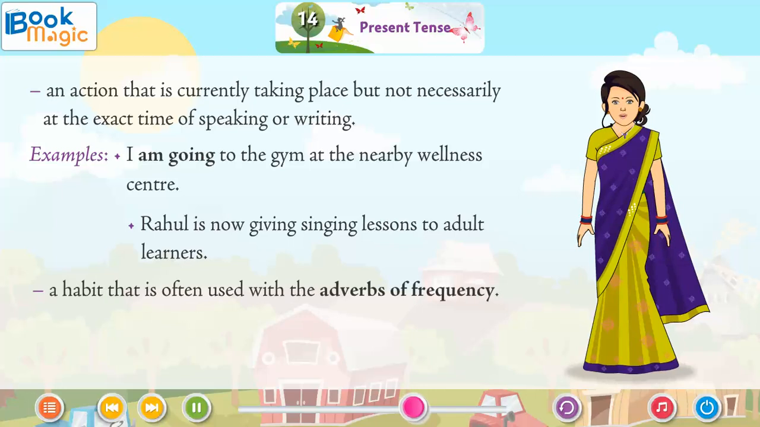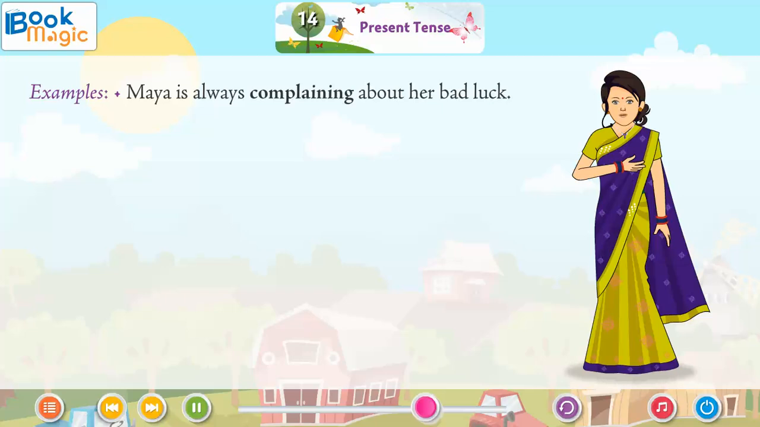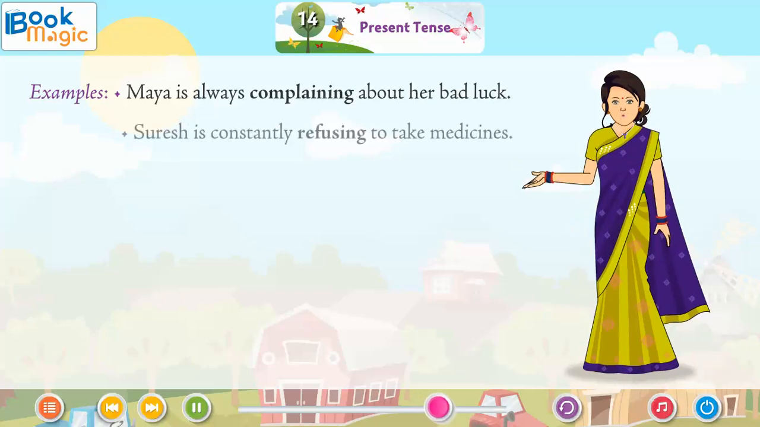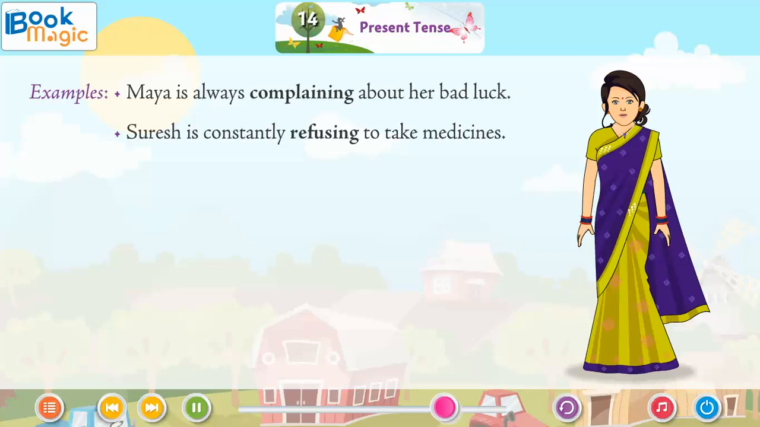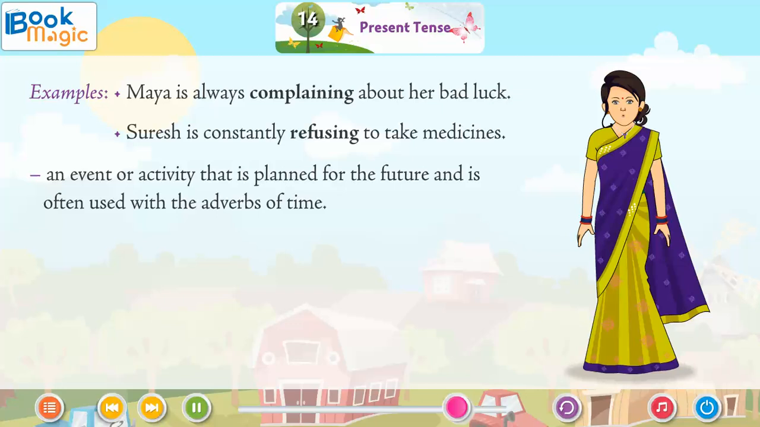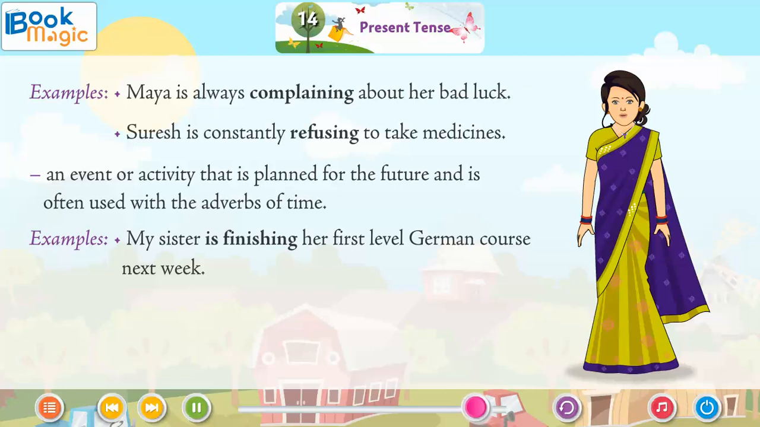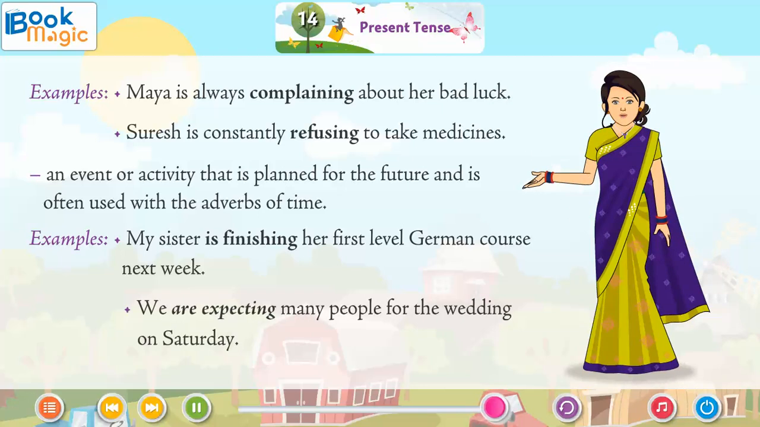A habit that is often used with the adverbs of frequency. Examples, Maya is always complaining about her bad luck. Suresh is constantly refusing to take medicines. An event or activity that is planned for the future and is often used with the adverbs of time. Examples, my sister is finishing her first level German course next week. We are expecting many people for the wedding on Saturday.